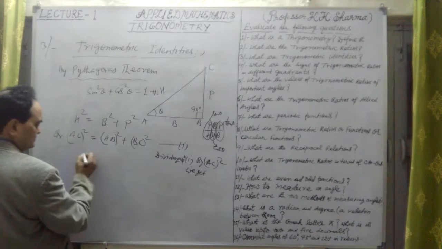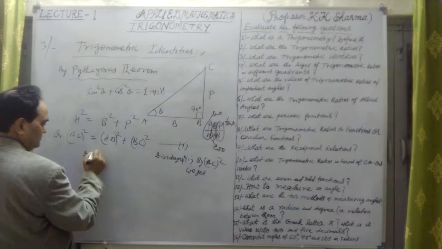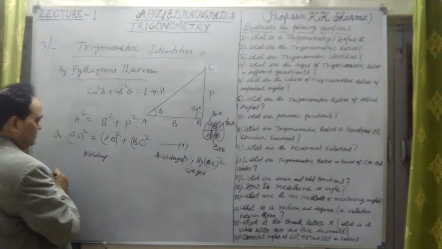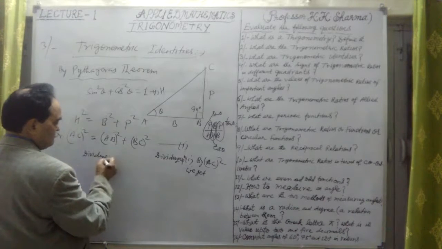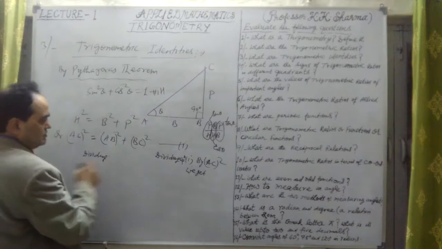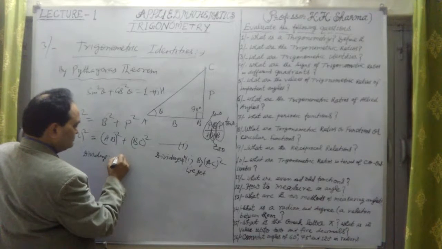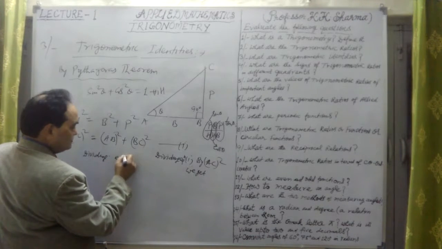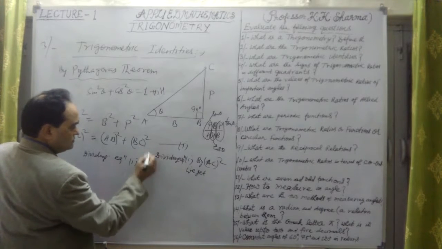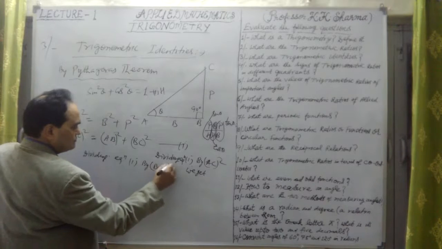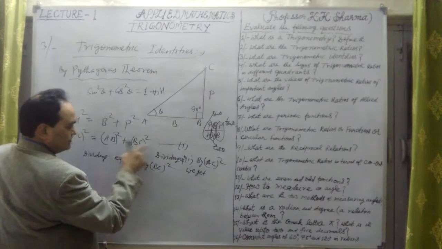Dividing the first equation by BC square on both sides.